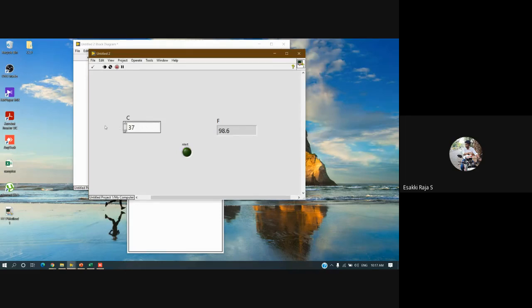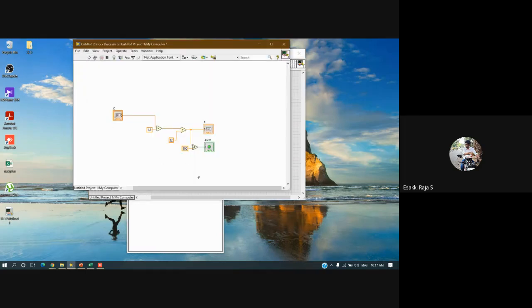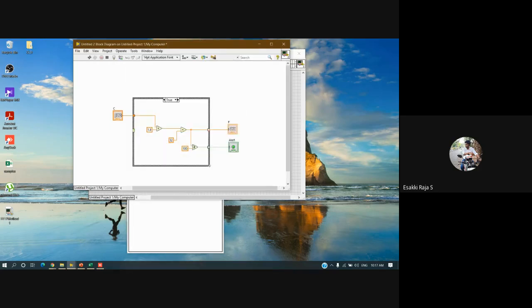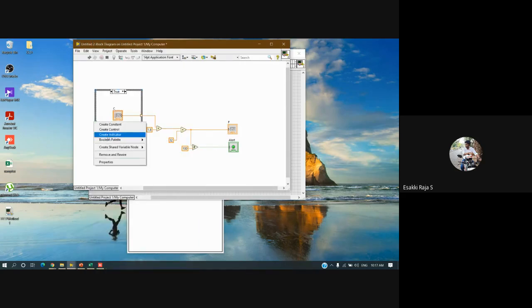Correct. So now my requirement is to change my code so that this input and all these outputs I should be able to access on my mobile. To do that, I'm going to take a case structure. Only for this control I have to take a case structure, and I'm going to create a control for this.